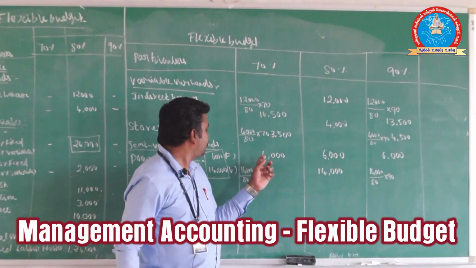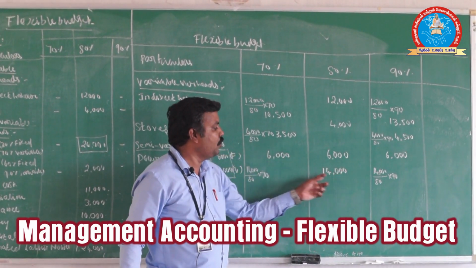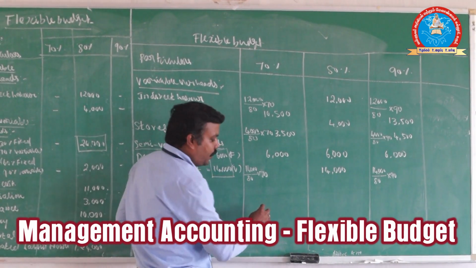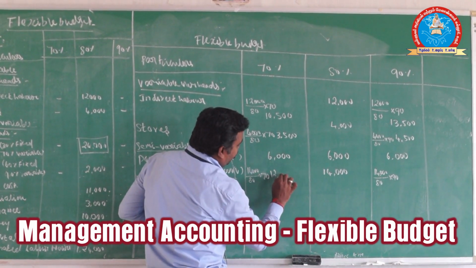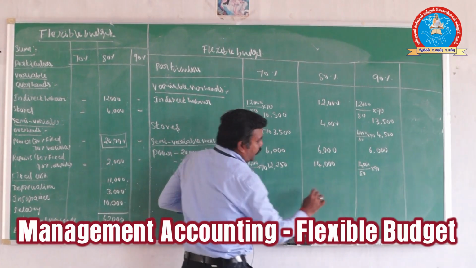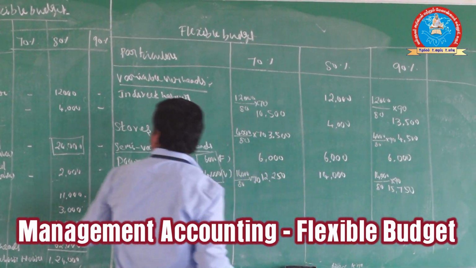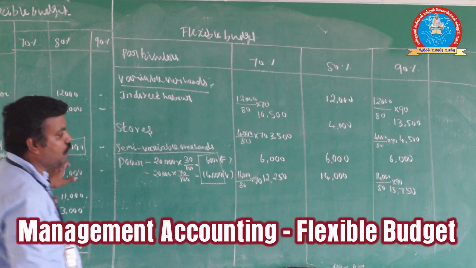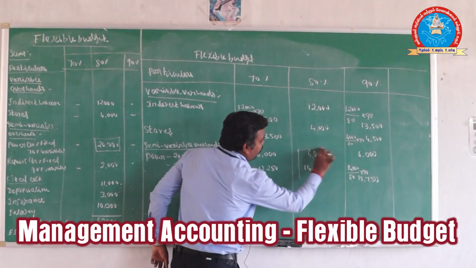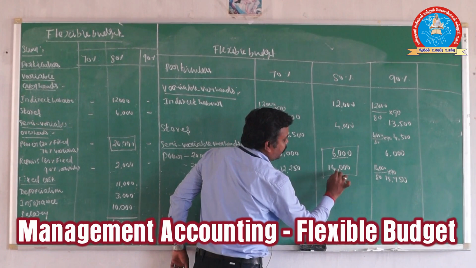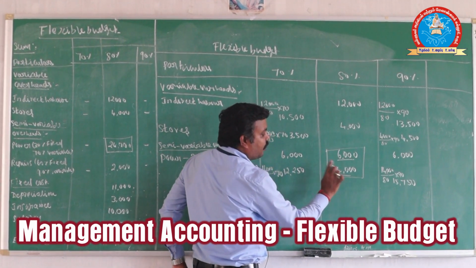Fixed cost should be the same for all the levels; now the variable cost should change. So here you can put 12,250, and here 15,750. In this sum, they gave the value of 20,000. This 20,000 must be available here, so this is the 6,000 fixed cost and 14,000 is the variable cost.